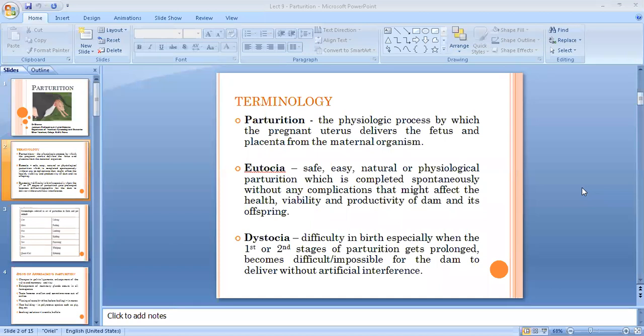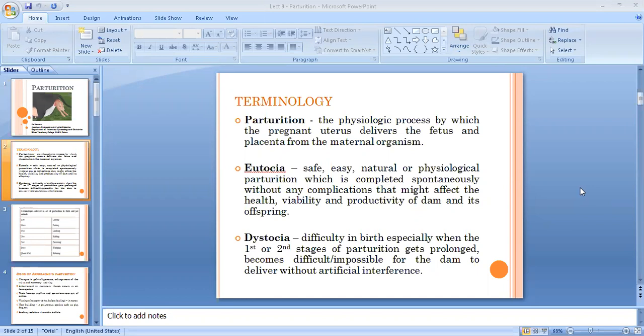So when the parturition or delivery process gets prolonged, it becomes difficult or almost impossible for the dam to expel the fetus or to deliver the fetus along with the fetal membranes without any artificial interference. So then it is called as dystocia, which you can also call as troubled labor or troubled parturition or troubled delivery. Any of the term you can call it.